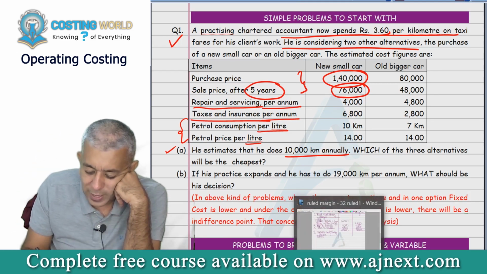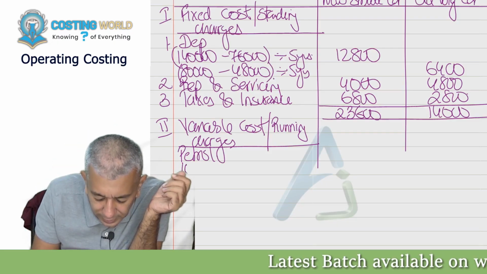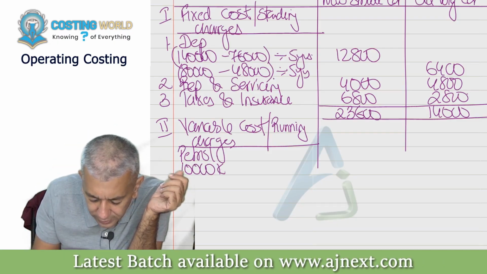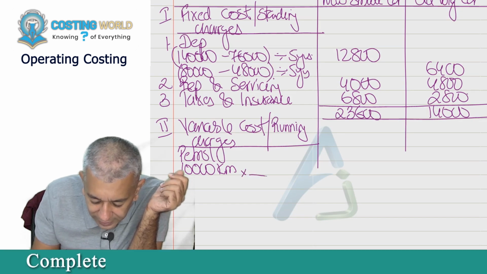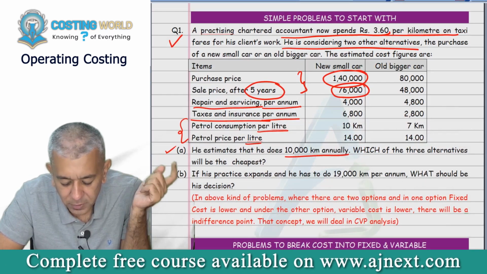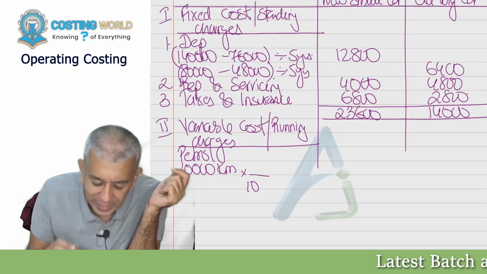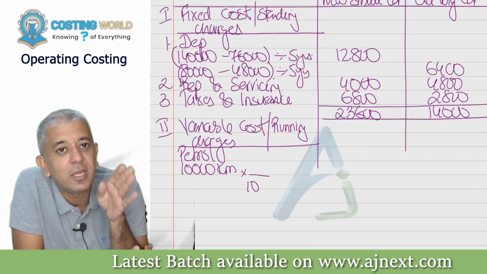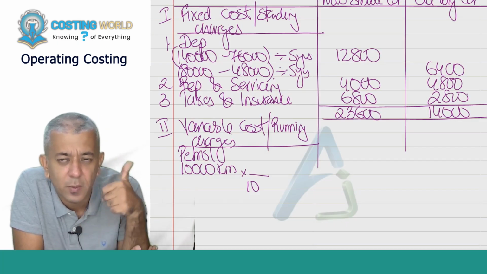Everybody just listen, please. 10,000 kilometers, don't write yet, divided by, tell me, the new small car gives an average of how much? 10 kilometers. When I divide 10,000 kilometers by 10 kilometers per liter, that gives me the number of liters of petrol that will be required. Is that all okay?